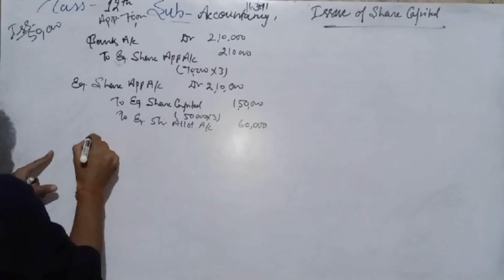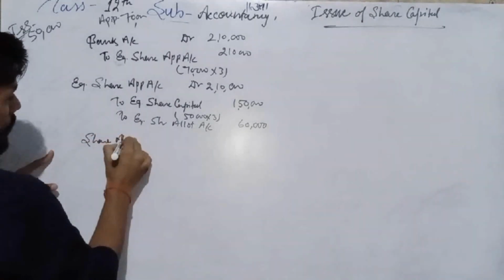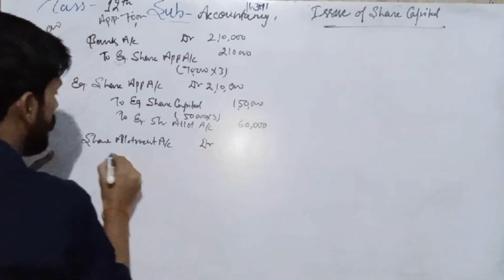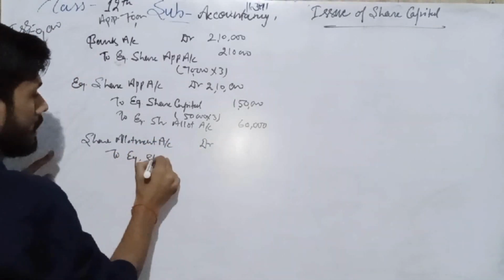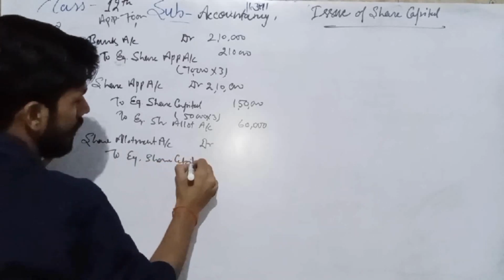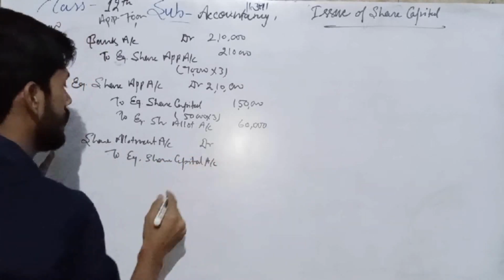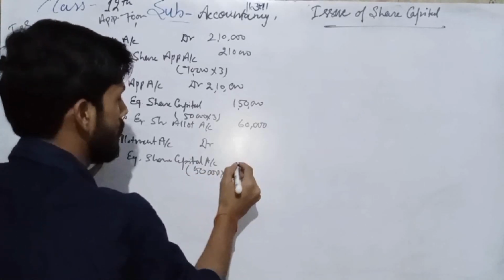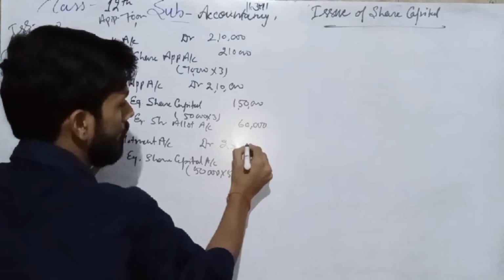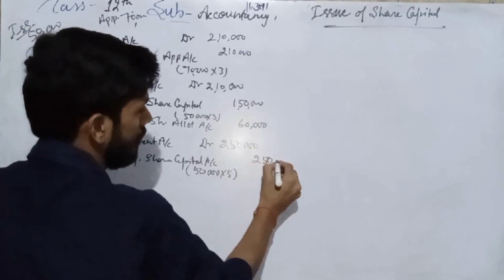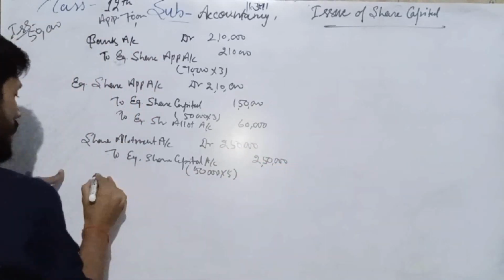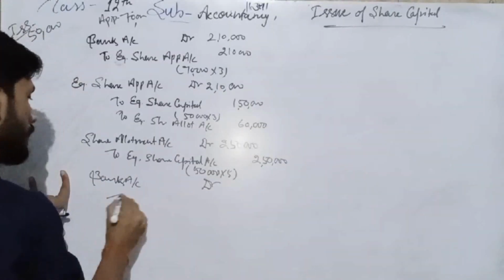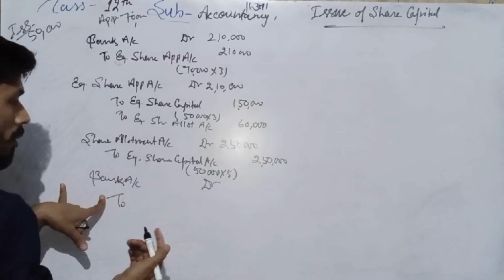Then we have to show the amount due on allotment. Share allotment account debit to share capital, and what amount is due? On 50,000 shares we have to ask for 5 rupees, so 2 lakh 50,000 is due. Then we have to receive, bank account debit, and we must work out what amount we have to receive.